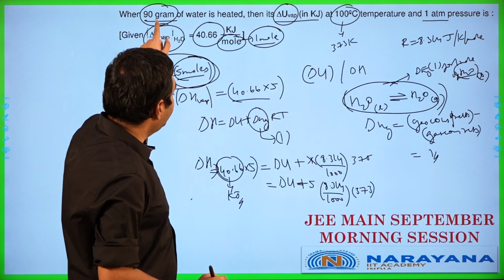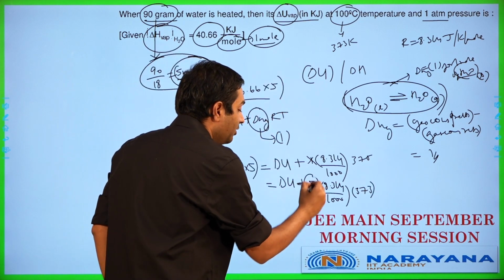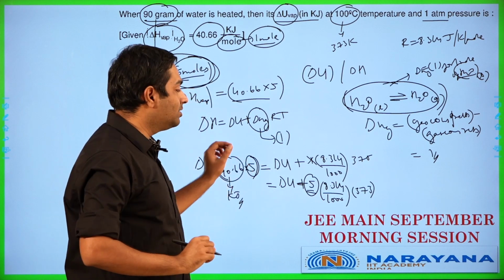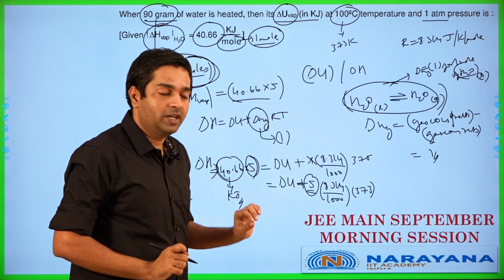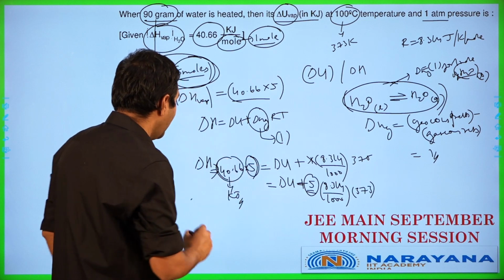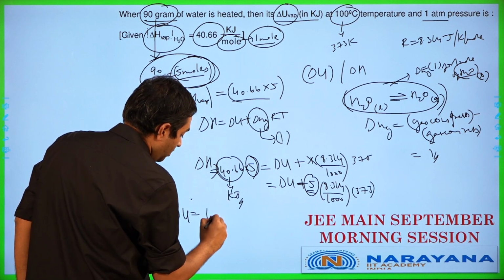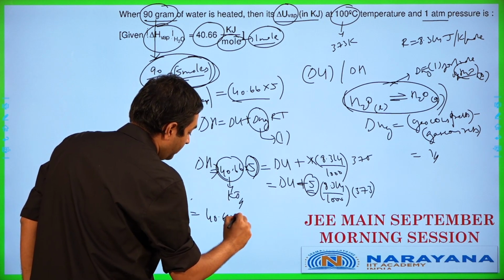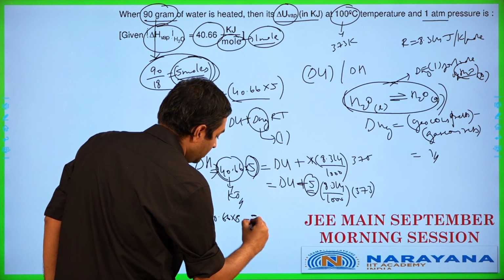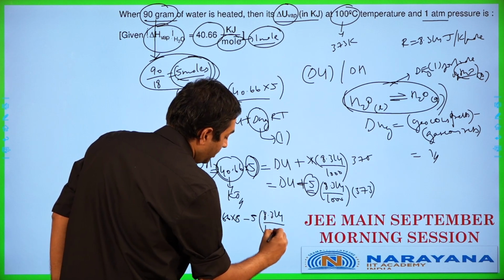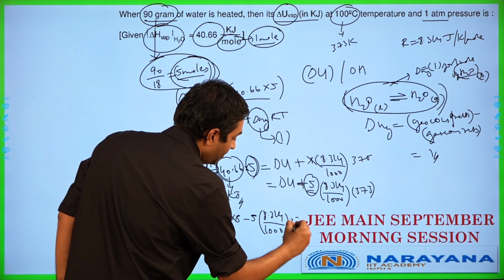This particular data of 90 grams has to be definitely included here, and it has to be included here also. This is a common error which students will make. Please watch for this. So how do we calculate for the delta U here? Delta U can be calculated as 40.66 into 5 minus 5 into 8.314 divided by 1000 multiplied by 373.